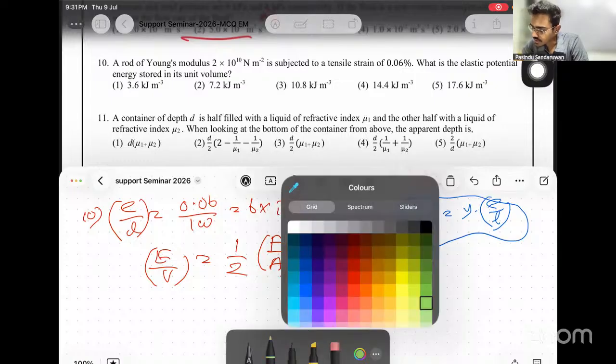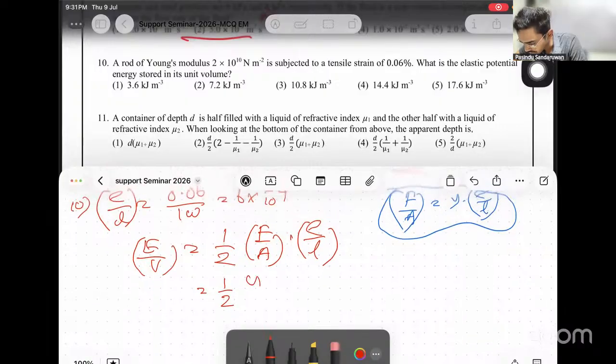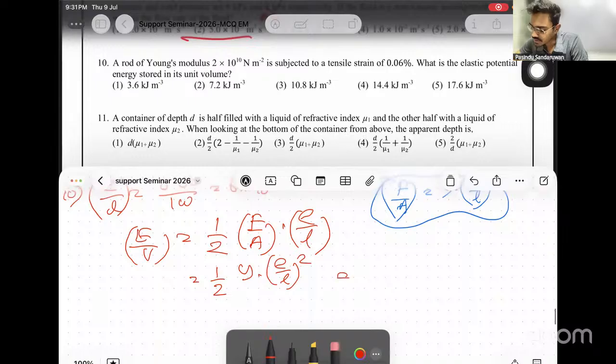Then here, what comes after replacing? It is half. Now F over A is this one, Y times ΔL over L, no? Then Y times ΔL over L squared comes, right? Then simplify. Half Y is given, 2 times 10 to the power 10.